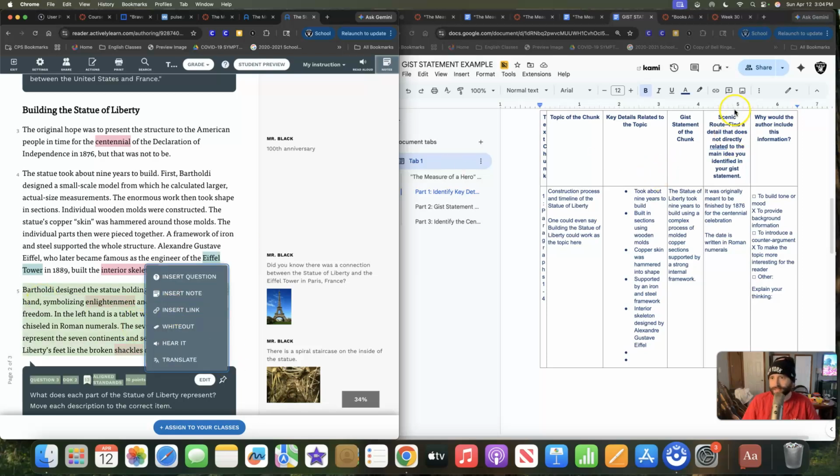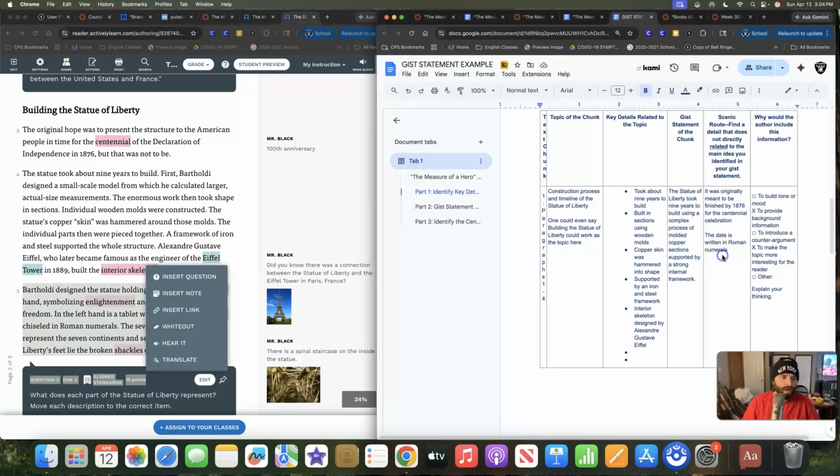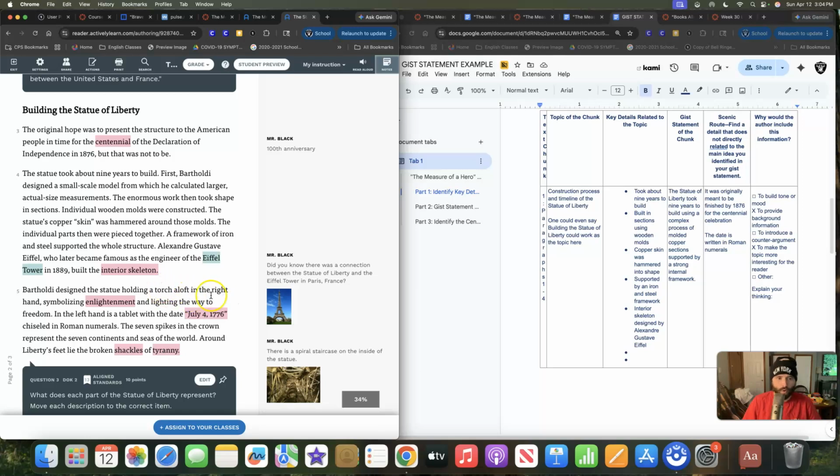So over here, that's the scenic route, right? It was originally meant to be finished by 1876 for the Centennial celebration. The date is written in Roman numerals. I could say it is designed holding the torch aloft in the right hand, symbolizing enlightenment. It's great to know, but it's not a necessary thing.